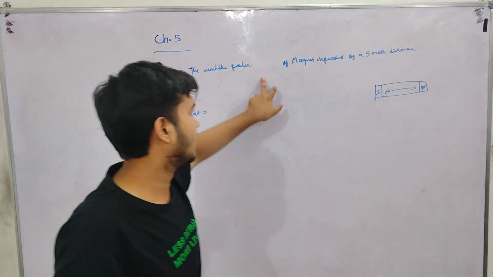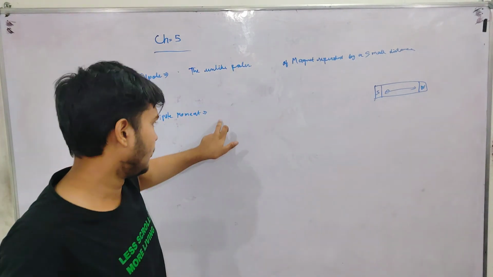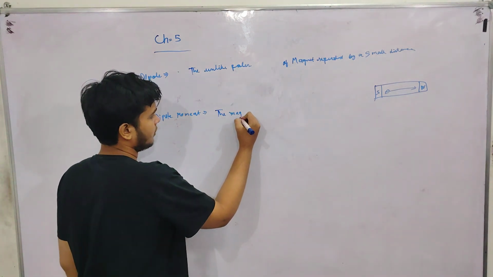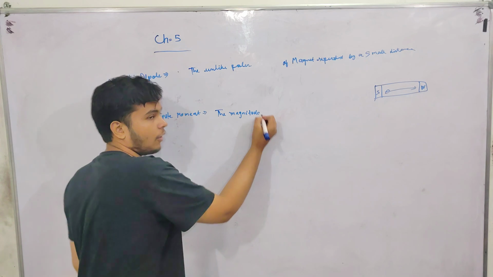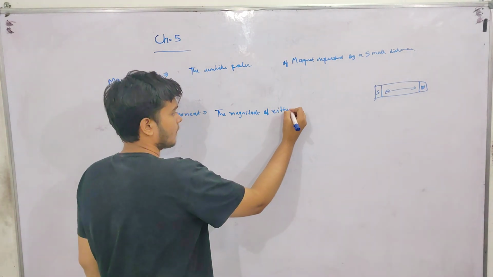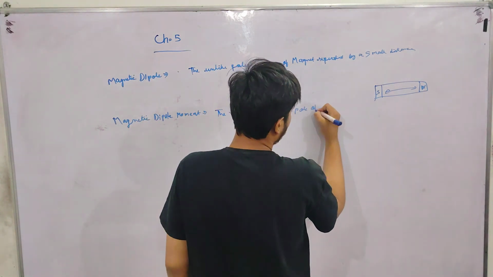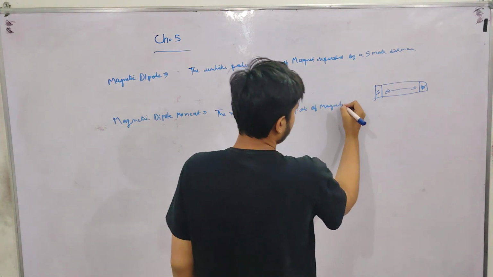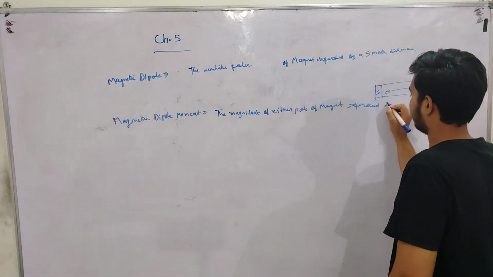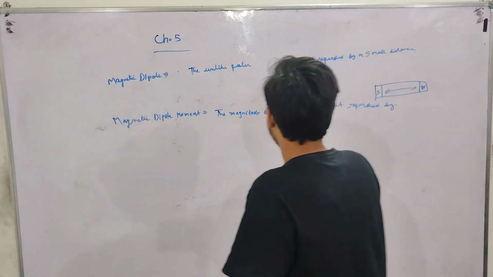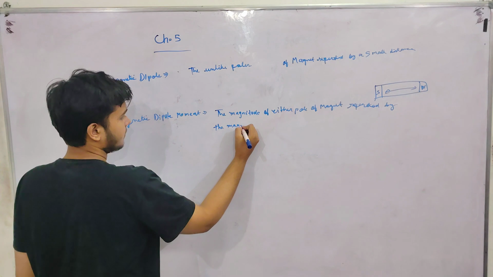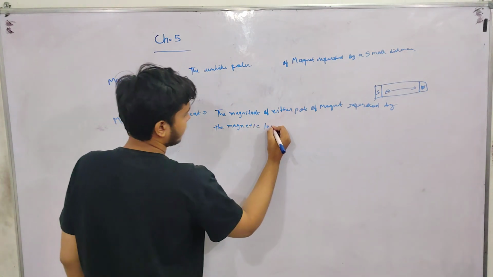This will be the magnetic dipole. The magnitude will be written in this one: the magnitude of either pole of magnet separated by the magnetic length of magnet.